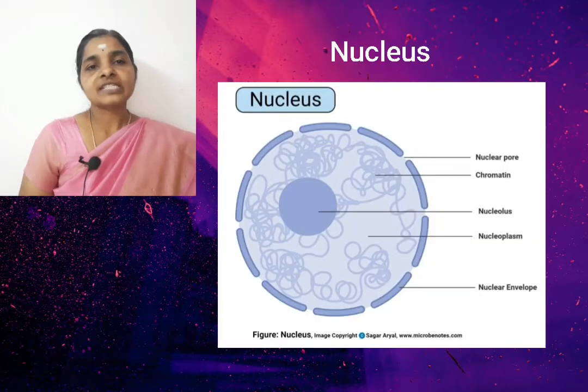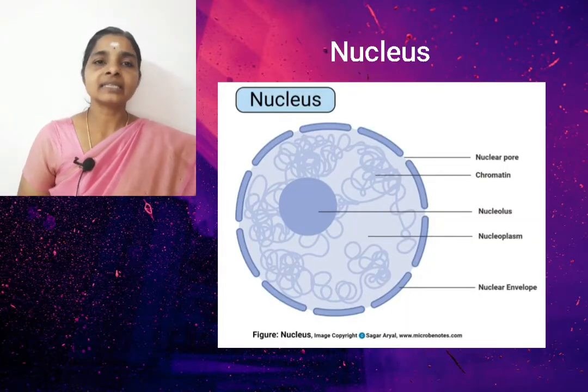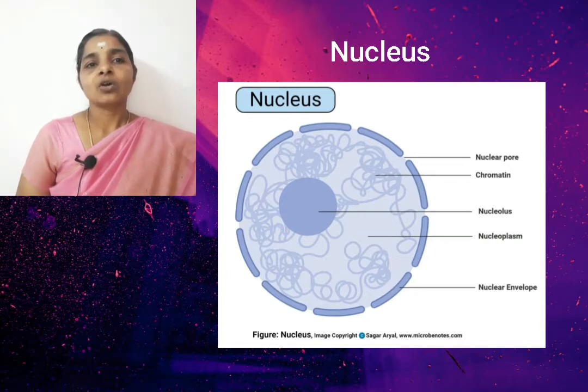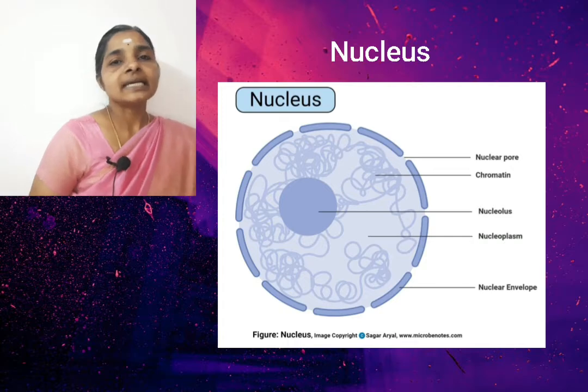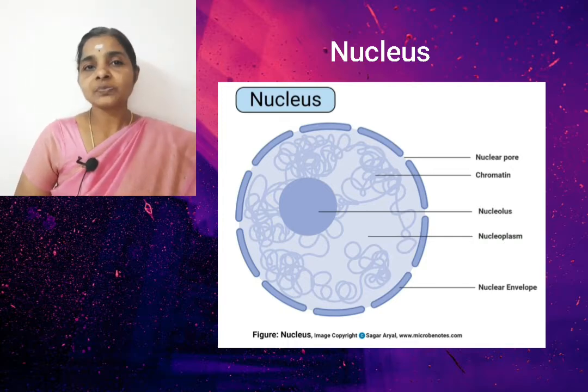Another topic is nucleus. We studied that there are basically three components in the cell. They are the cell membrane or plasma membrane, then cytoplasm and nucleus. Of this, another important topic is the nucleus. It is a dense protoplasmic body that lies either in the middle or towards the peripheral side of the cell.